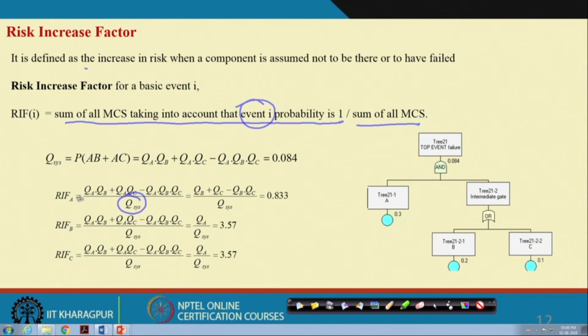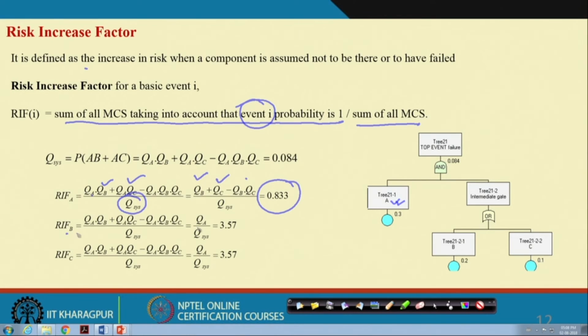Then, in the numerator, first you make QA equal to failed, that means QA equal to 1. If you make QA equal to 1, then this is QB plus QC minus QB QC, divided by QS, and this value is 0.833.